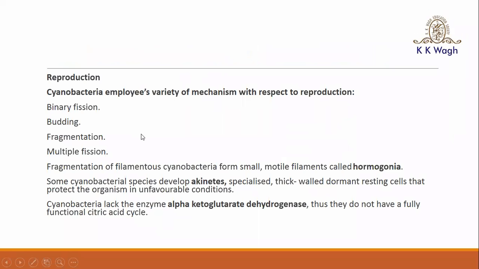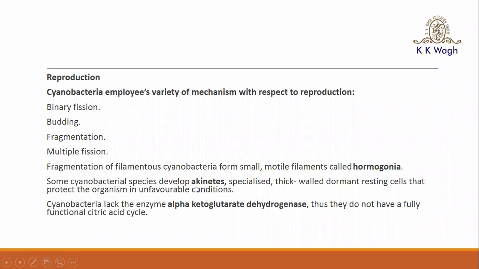Next is the mode of reproduction. Cyanobacteria employ a variety of mechanisms for reproduction, which include binary fission, budding, fragmentation, and multiple fission. The fragmentation of filamentous cyanobacteria into small motile filaments is carried out by a particular organ called the hormogonia. I already told you during the classification of the cyanobacteria. They reproduce by the fragmentation mechanism with the help of the special organelle called the hormogonia.